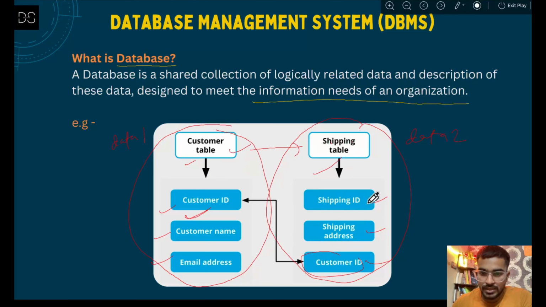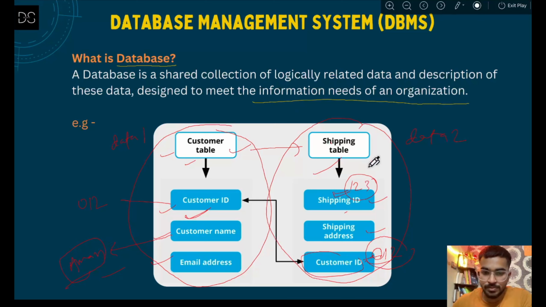If I say there is a shipping ID, let's say 123, and I ask the customer name for this shipping ID, that means this is a shipping ID for some product and I want to know the customer name for which this product is going to be shipped. Now from the shipping table you can get the customer ID, let's say the customer ID is 012. Now this customer ID you are going to search in the customer table. For customer ID 012 you search the corresponding customer name, and whatever name you have, let's say Aman, this is the customer who is making the purchase.